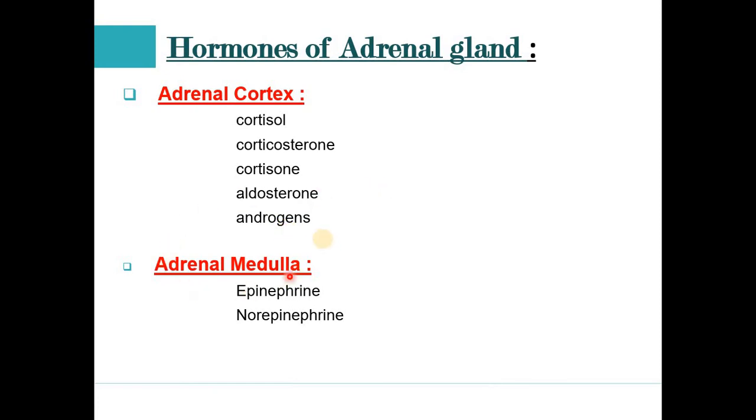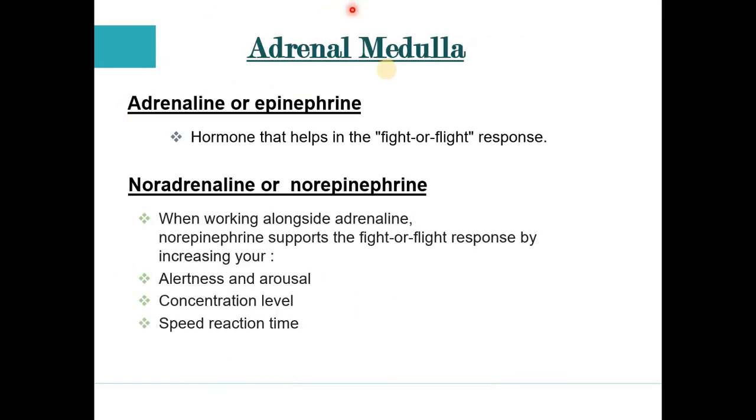And if I talk about the adrenal medulla, it secretes only 2 hormones, known as epinephrine, which is also known as adrenaline, and second is norepinephrine, which is also known as noradrenaline. Now we discuss the function of these hormones. First, the adrenal medulla secretes the 2 hormones. First is adrenaline, also known as epinephrine. This hormone helps in the fight or flight response.